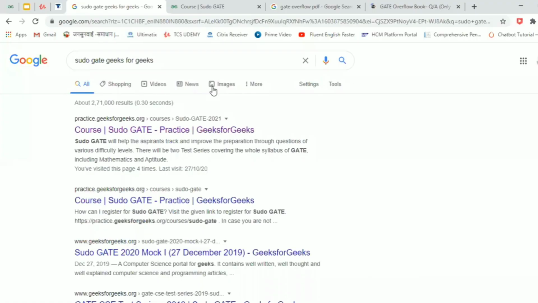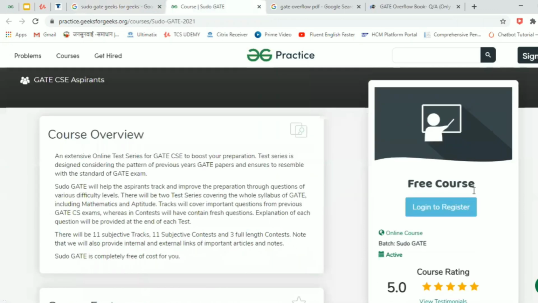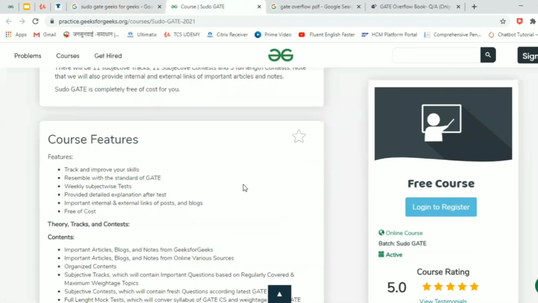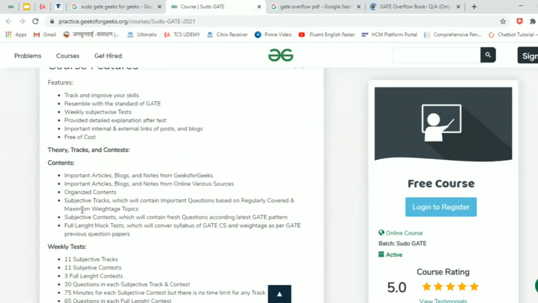Now let's move on to the resources. You should search for Sudo GATE GeeksforGeeks in your browser, and the first link that you are getting, which says course Sudo GATE practice, open this particular link and it will be somewhat like this. So this Sudo GATE is completely free. So this is a free course. You can just log in to register, and after registering, you will be getting different articles, blogs and notes related to each topic, and you can study those topics online, and you'll be getting weekly tests.